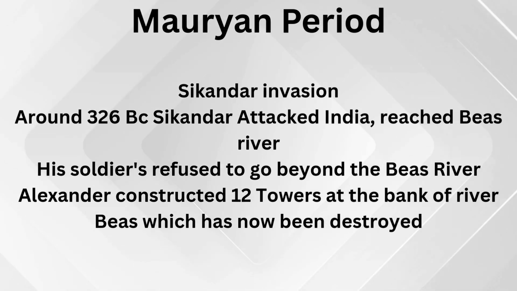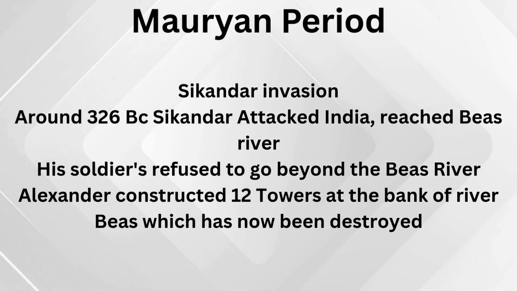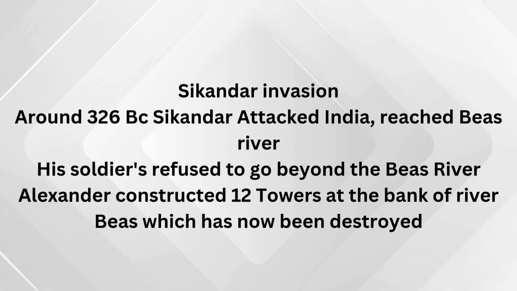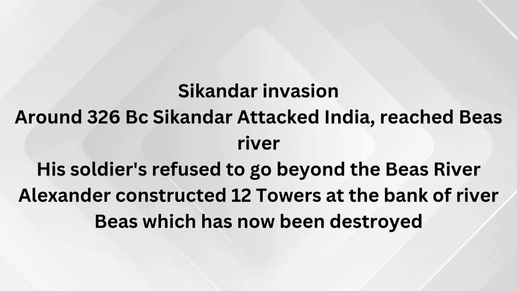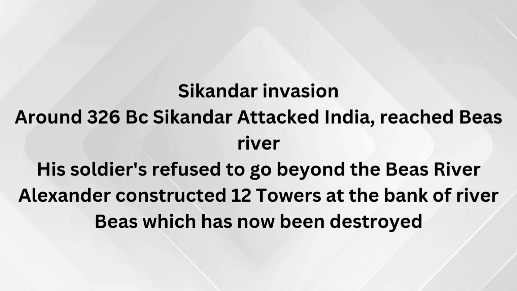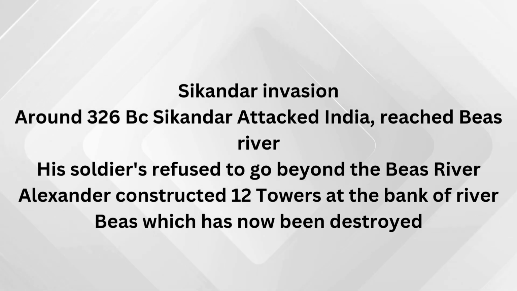Alexander's invasion. Around 326 BC, Alexander attacked India and reached the Beas River. His soldiers refused to go beyond the Beas River. Alexander constructed 12 towers on the bank of the River Beas, which have now been destroyed.